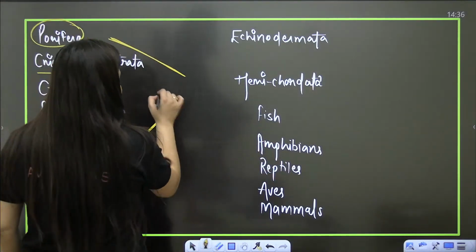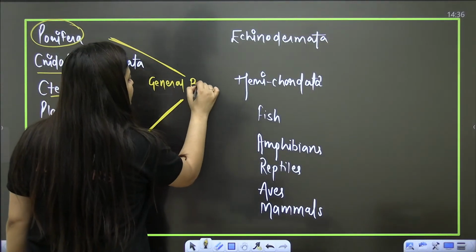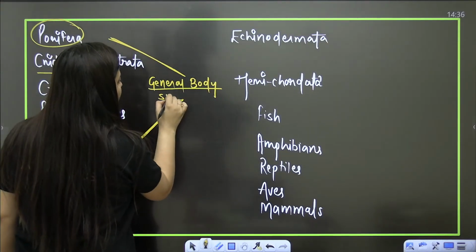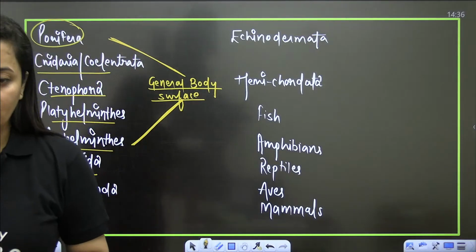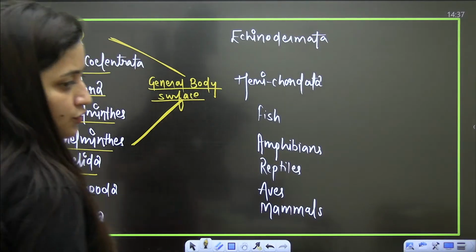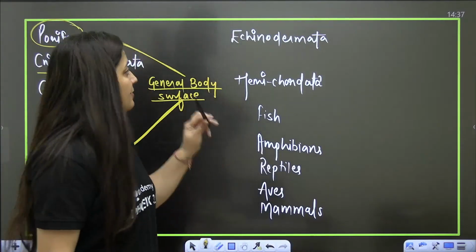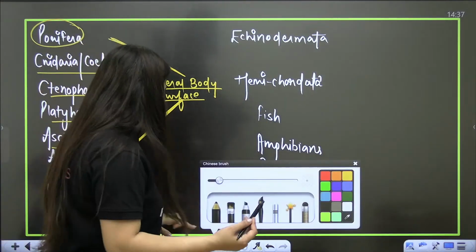So in their case, the exchange of gases will be done by diffusion, through the general body surface. They do not have a proper respiratory organ. Is that clear? I'll give you one example.